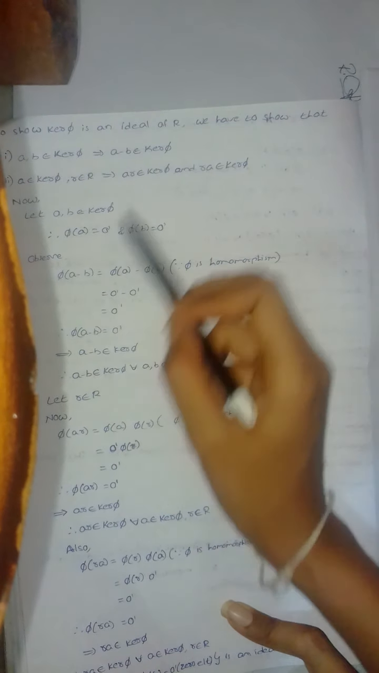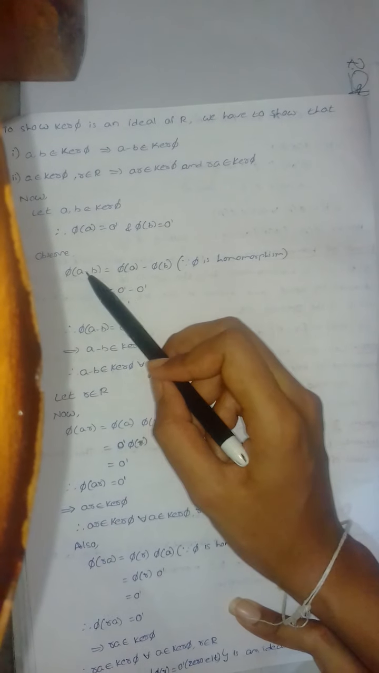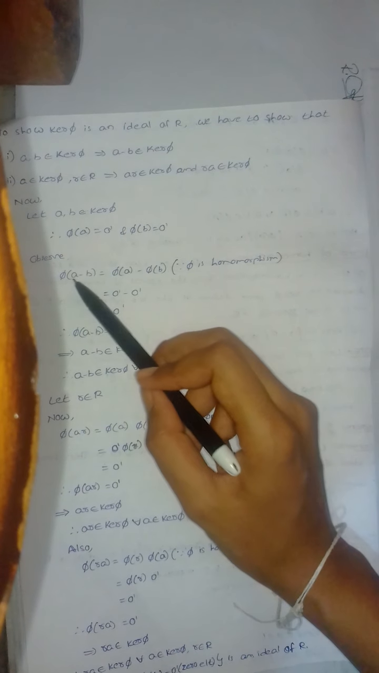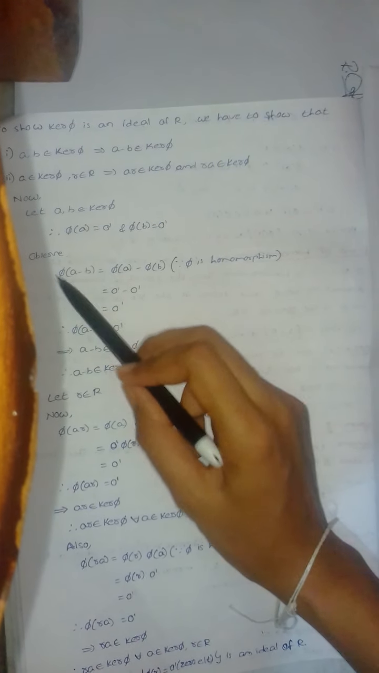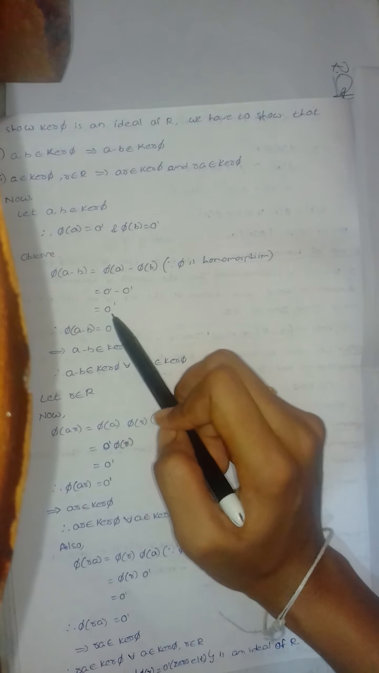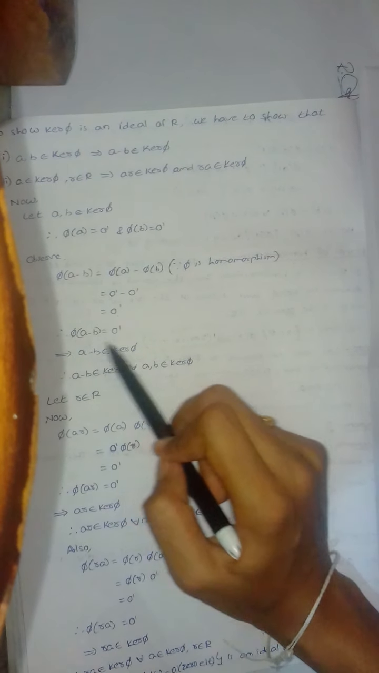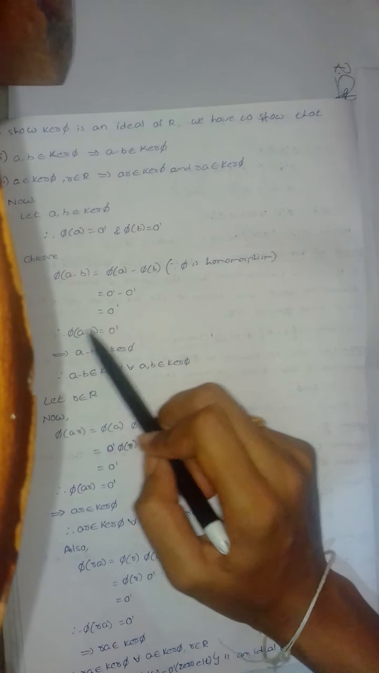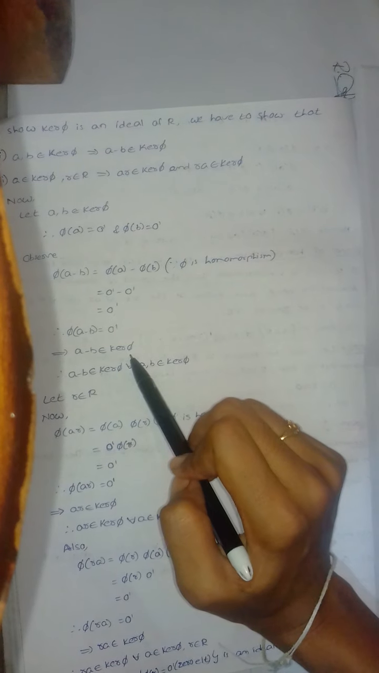Now to prove this, we consider pi of a minus b equals, by using the homomorphism condition, we can write pi of a minus pi of b. That implies pi of a value is 0 dash, pi of b value is 0 dash. 0 dash minus 0 dash can be written as 0 dash. Pi of a minus b equals 0 dash, means this is in the form of kernel pi set. So we can say this element a minus b belongs to kernel pi.